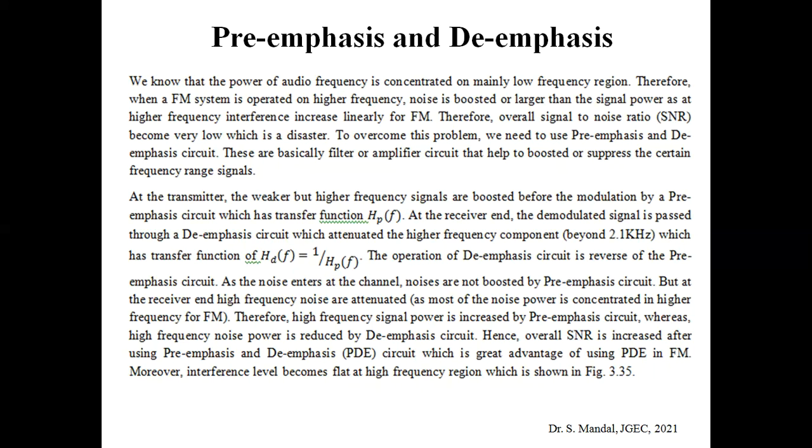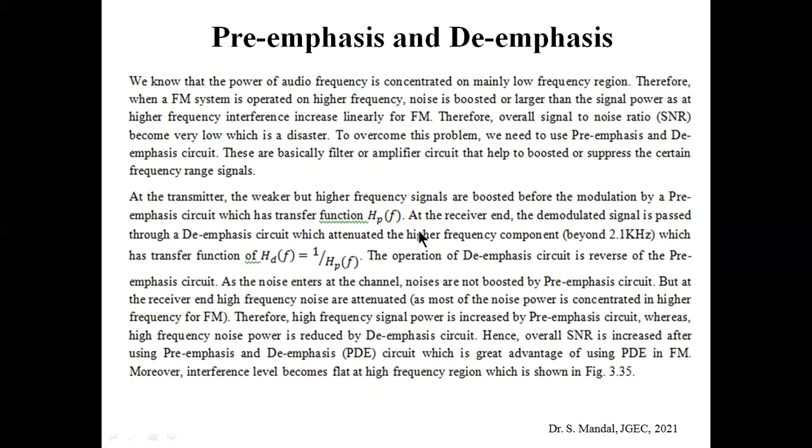But it should be noted that we are not boosting the noise, only the higher frequency audio signal. As the noise is incorporated in the channel, and we use the pre-emphasis circuit before the modulation, the noise will not be boosted. Only the signal power will be increased, while the noise power remains the same. So by using this kind of pre-emphasis circuit, we are increasing the SNR.